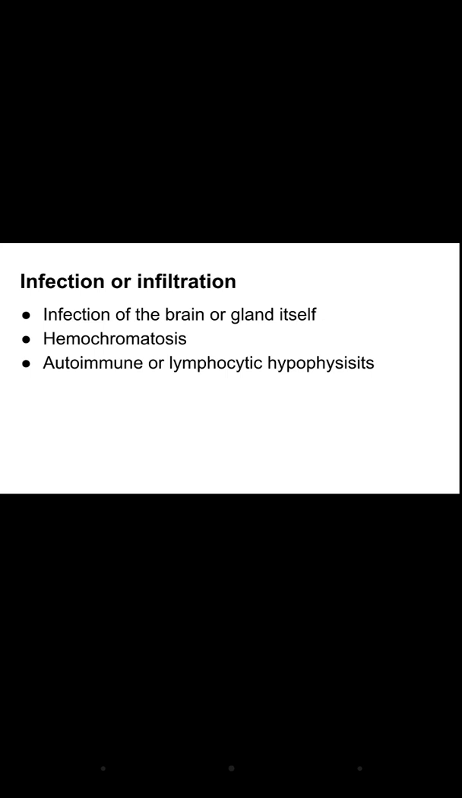Third is autoimmune or lymphocytic hypophysitis. In lymphocytic hypophysitis, lymphocytes get infiltrated into the pituitary gland and cause enlargement of the pituitary gland. So in all these conditions, the pituitary tissue is not able to function properly because there is damage of the normal pituitary tissue, and this causes hypopituitarism.